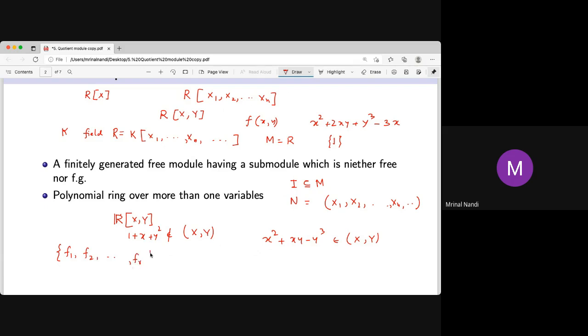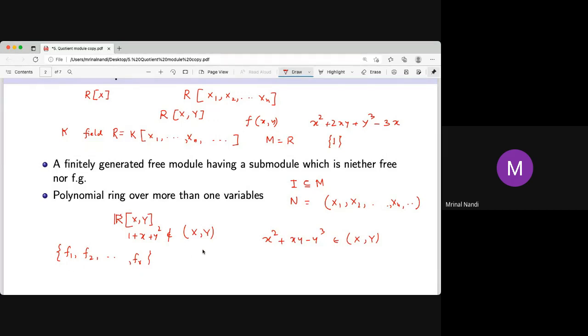So it is finitely generated. So any polynomial can be written as a linear combination of this f1, f2, ..., fr. Now this is not true. Why is this not true? This can't be a generator. You can't span the whole R using just f1, f2, ..., fr.